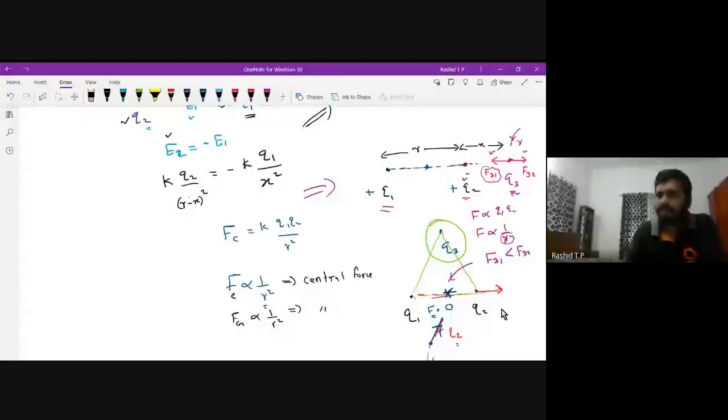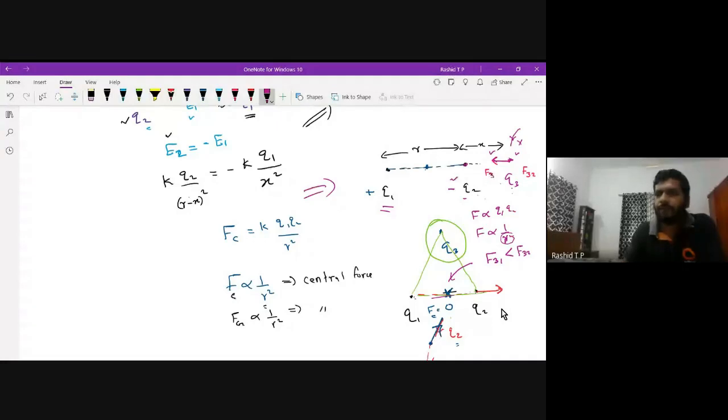Suppose Q2 is negative. Let us calculate with Q3 here. The force experienced by charge 3 due to 2 will be an attractive force, F32, because Q2 is negative and Q3 is positive, so Q3 moves towards Q2.